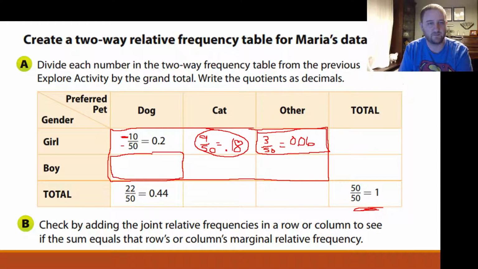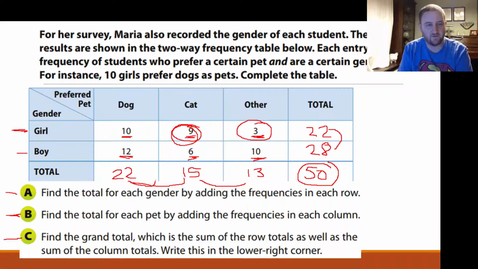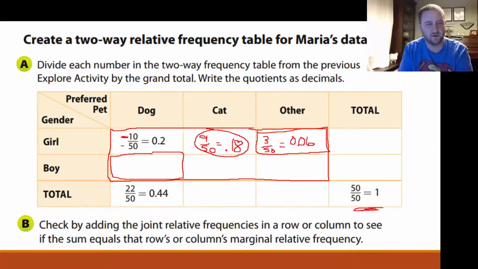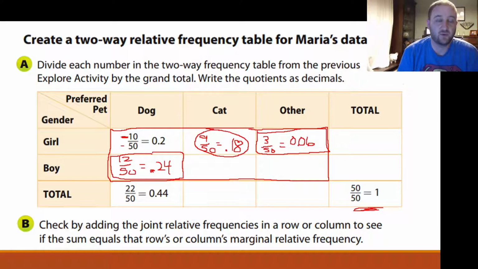For the boys, we have 12 that preferred dogs. So we're going to do 12 divided by the grand total of 50, which is 0.24. Again, I can do these in my head, but if you can't, just use a calculator. Do 12 divided by 50.